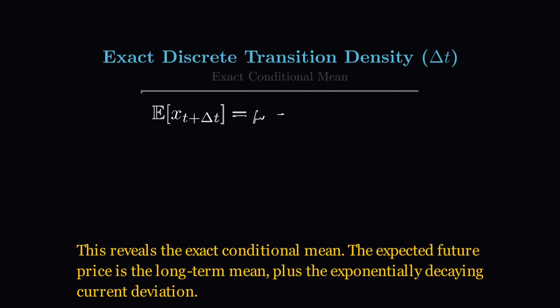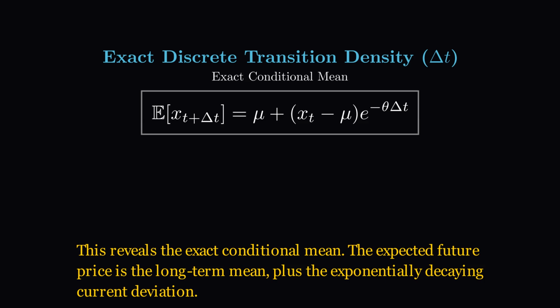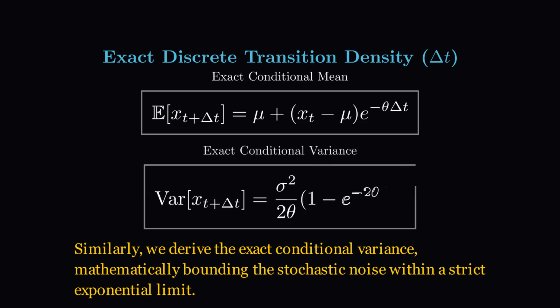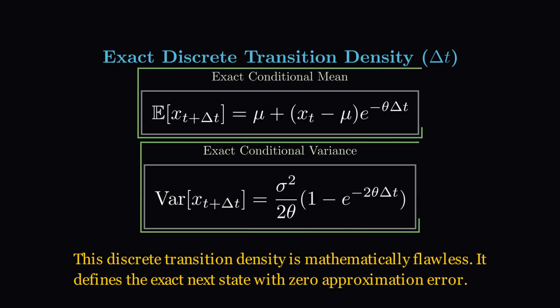This reveals the exact conditional mean. The expected future price is the long-term mean, plus the exponentially decaying current deviation. Similarly, we derive the exact conditional variance, mathematically bounding the stochastic noise within a strict exponential limit. This discrete transition density is mathematically flawless. It defines the exact next state with zero approximation error.